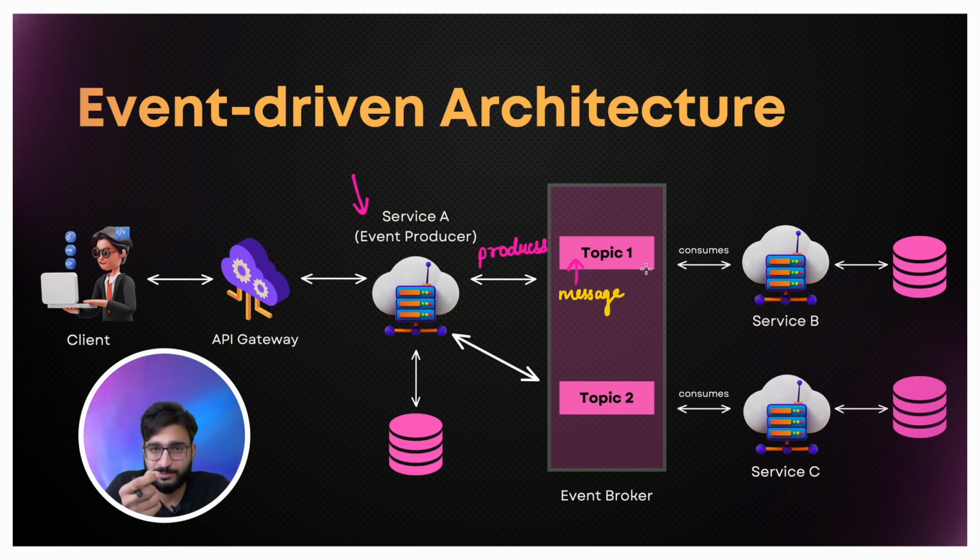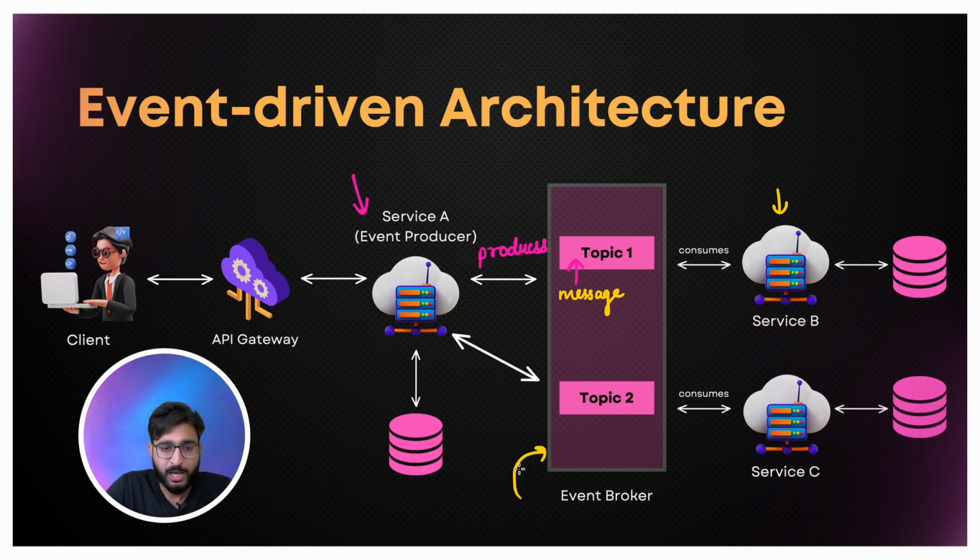We call that particular thing a message. Earlier we were calling it a request. Now we will be calling it a message. So that message will be going to this topic. And this service B, let's say any service, let's say service B, will consume this message from this particular topic. So this is an event broker.